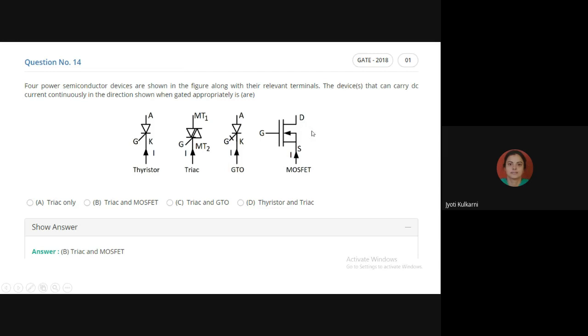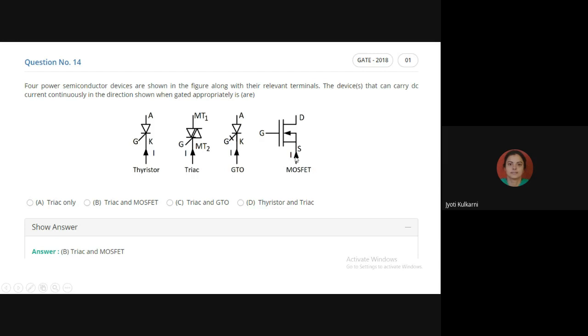At the drain point, the current can only go outside. If the arrow at the drain were upward, fine, it is allowed. But if it is an inward arrow at the drain terminal, it is not desirable, and in that case MOSFET cannot carry the current.